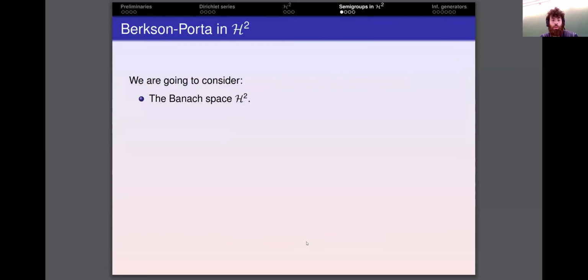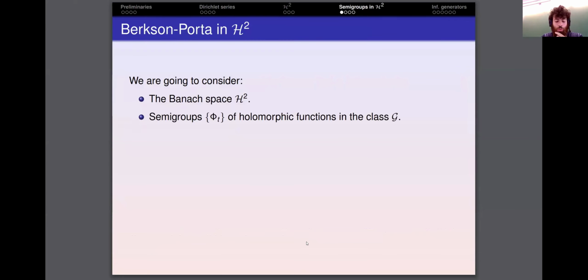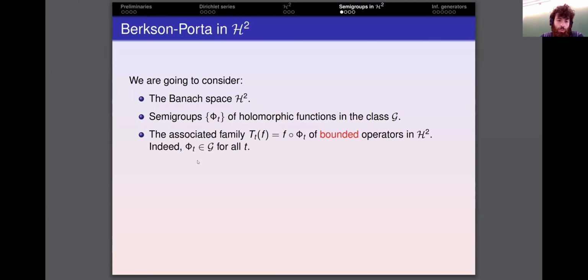So what are we interested in? What is the problem we are going to consider? We are going to take the Banach space H2, and a semigroup phi_t of holomorphic functions in this Gordon-Hedenmalm class G, and also the associated family of bounded composition operators in H2. They are bounded because, by Gordon-Hedenmalm results, we are precisely taking the elements of the semigroup in the class of symbols defining bounded composition operators in the Hardy space H2.